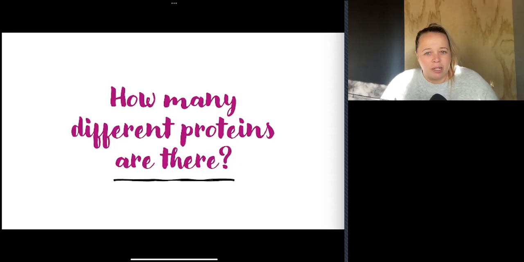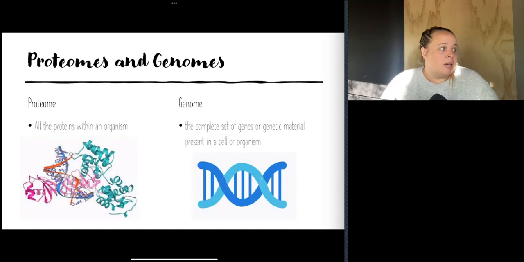We looked at protein synthesis and we looked at things like alternative splicing. We've looked at the different ways that they fold throughout protein hierarchy. And so it kind of leaves the question, how many different combinations are there? And that is what the proteome is, right? So the proteome is simply all of the different proteins within an organism.